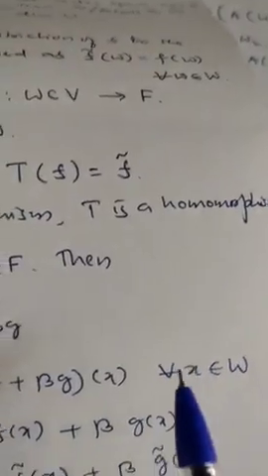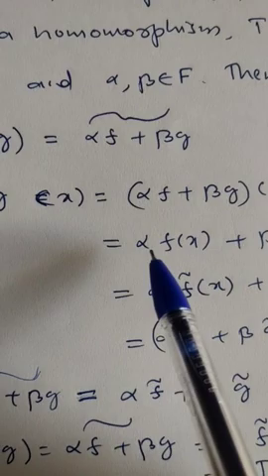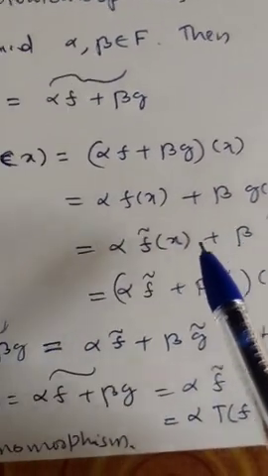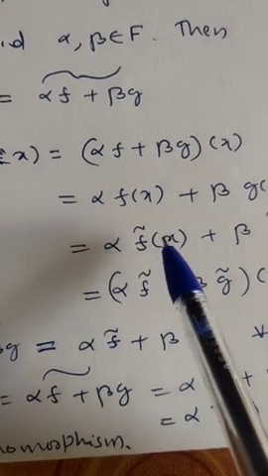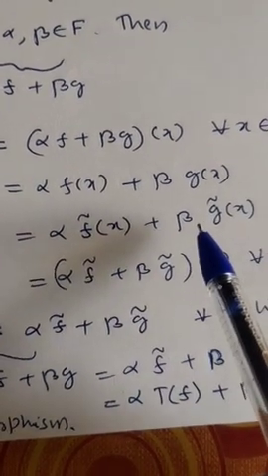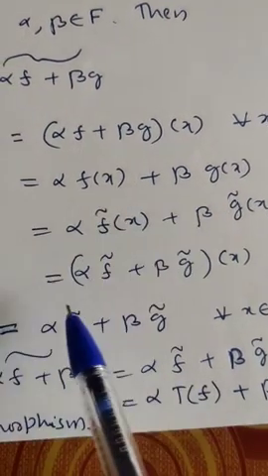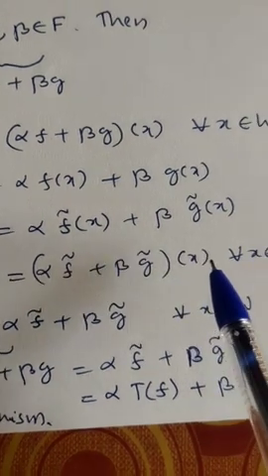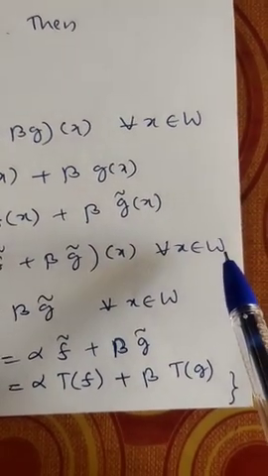By which we have defined. So this is equal to what? Alpha into f of x plus beta into g of x. So this is equal to alpha into f restricted to W, which is f tilde of x, plus beta into g tilde of x. So this is equal to alpha into f tilde plus beta into g tilde of x for every x belongs to W.